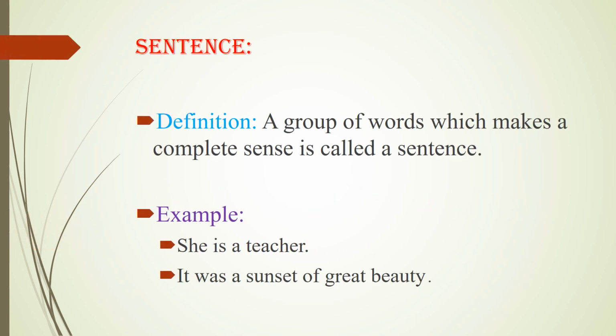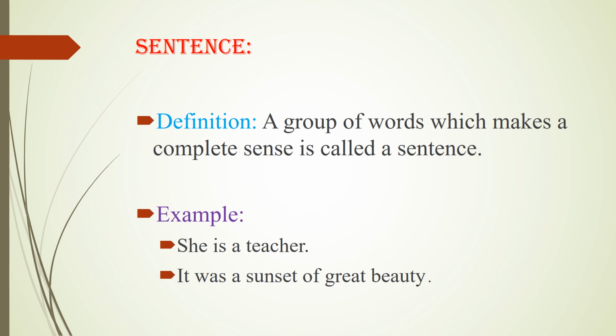Okay, dear students. So, what basically a sentence is? When we speak or write, we use words. We generally use these words in groups. A group of words like this, which makes complete sense, is called a sentence. For example, nature is the best physician. Now it is a complete sentence which is made up of different words. Nature is one word, is another word, the best physician. These are a combination of different words which gives a complete sense.